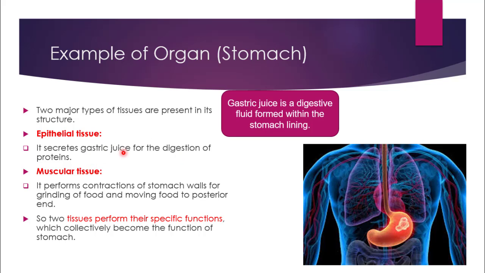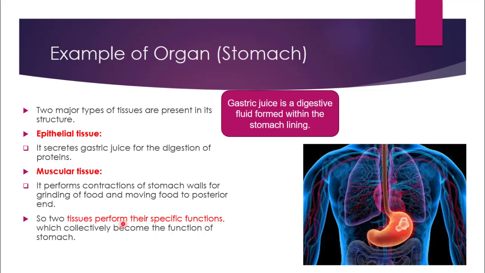Now what is this gastric juice? It is actually a digestive fluid formed within the stomach lining. Now next, what is muscular tissue? As you can see from its name, that is muscular tissue, which obviously means that it consists of muscle cells. So this tissue performs contractions of stomach walls, the movement of the muscles for grinding of food and moving food to the posterior end. Because we know that food must be converted into very small and simple substances so that our body can digest it easily. And then it moves the food to the posterior end.